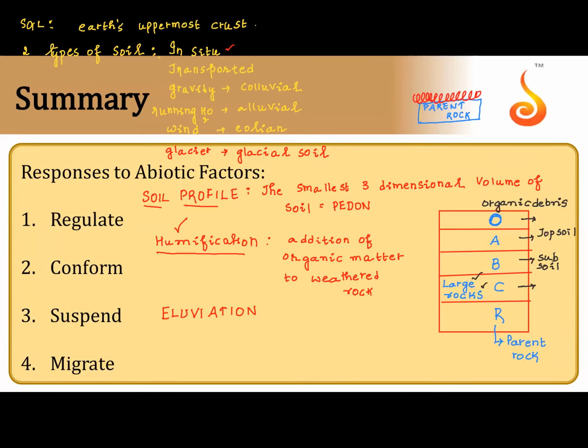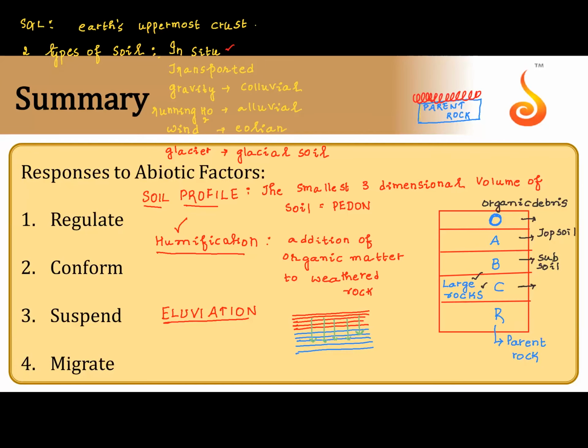Alluviation. If these are upper layers, and let me draw the lower layers in blue color, alluviation means washing down of material from upper to lower strata.